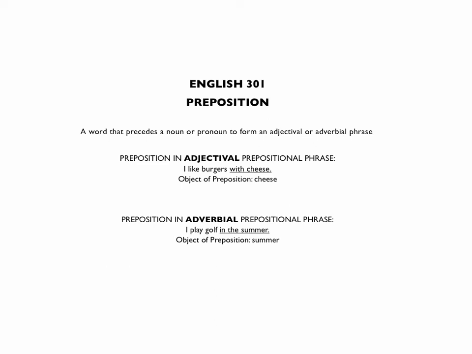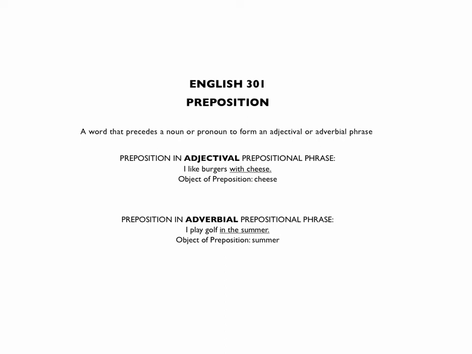So for example, I play golf in the summer could in fact be expressed as in the summer, comma, I play golf. We can move that entire adverbial prepositional phrase to another part of the sentence and yet still have a sentence saying the same exact thing. If you can do that, that usually means that you have an adverbial prepositional phrase.